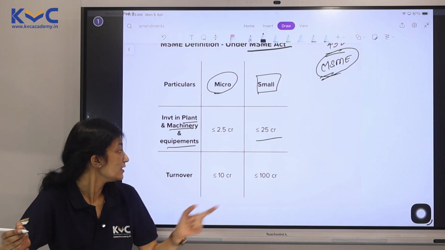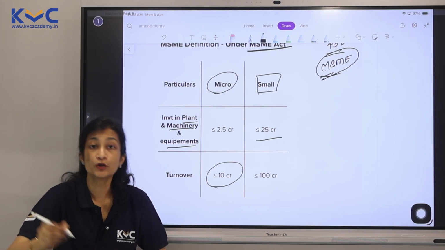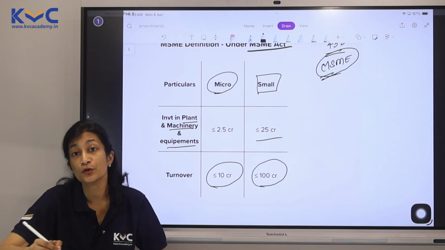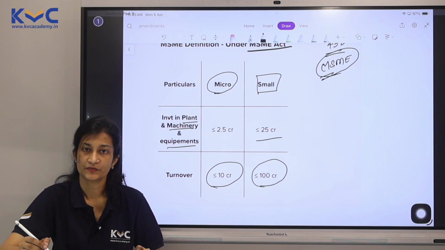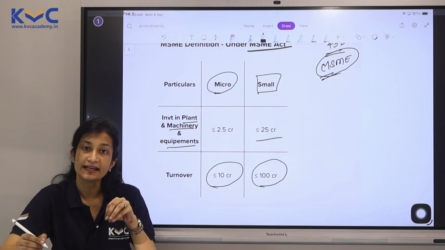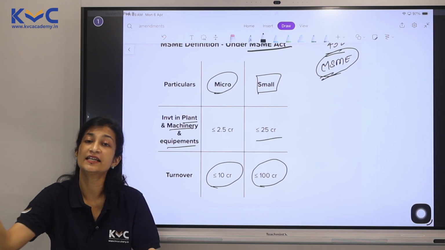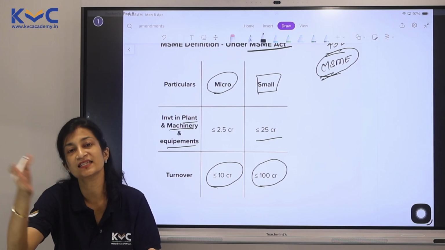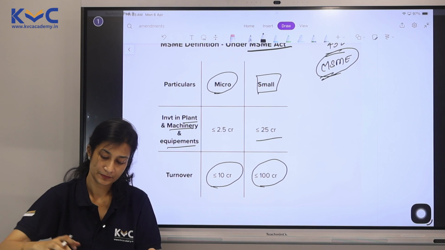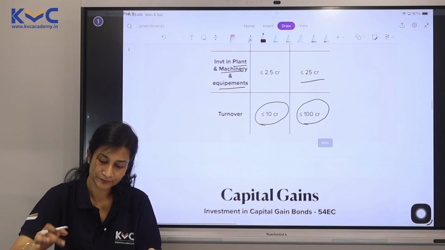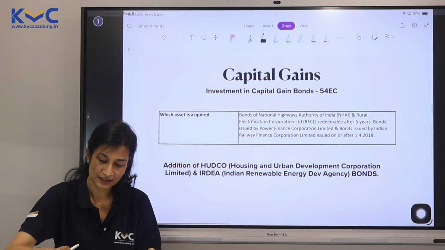And the turnover should be within 10 crores for a micro enterprise and within 100 crores for a small enterprise. So these entities qualify as micro and small. If anyone else is making payment to them, they are subject to 43B. Please be very clear here. So only this is being given under PGBP.